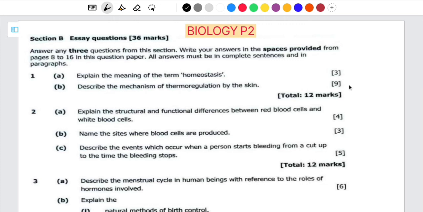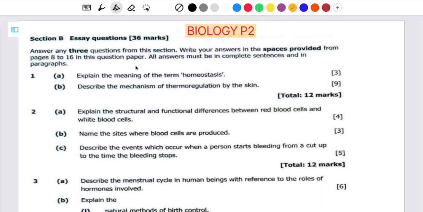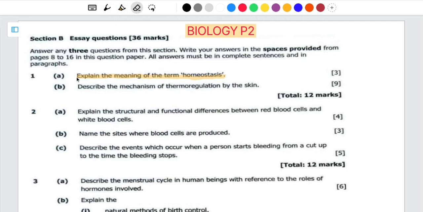Alright, so we have question 1, which is saying, explain the meaning of the term homeostasis. If you know what the term homeostasis is, also read question B, so that you know if you can go for question 1. It is saying, describe the mechanism of thermoregulation by the skin. If you know that you can't answer B, but you're able to answer A, don't choose question 1. Why? Because you're going to get 3 marks and then lose 9 marks. Don't worry, we are going to answer them.